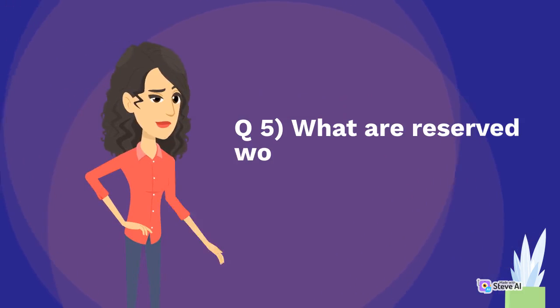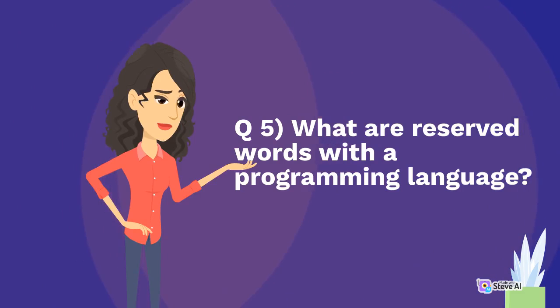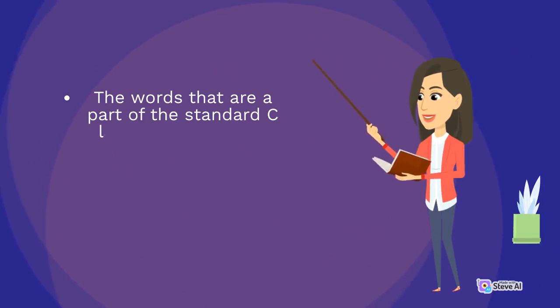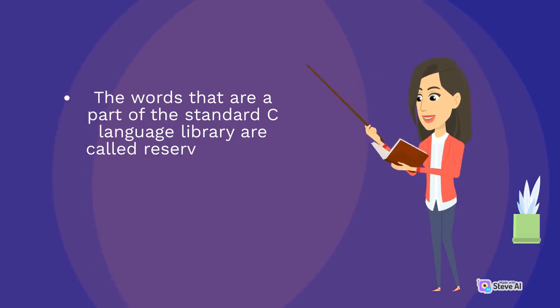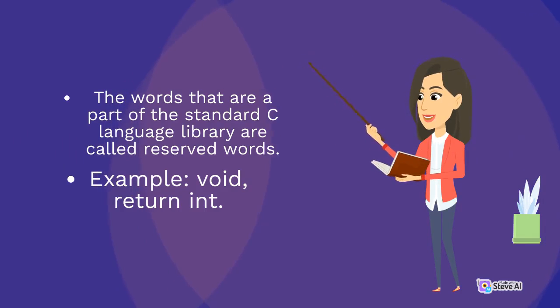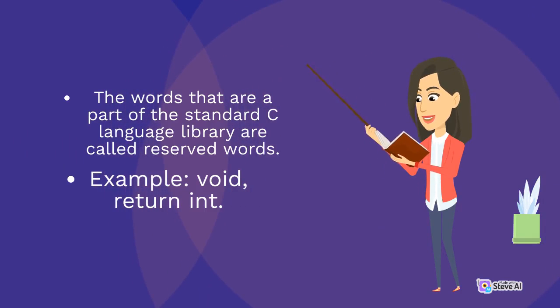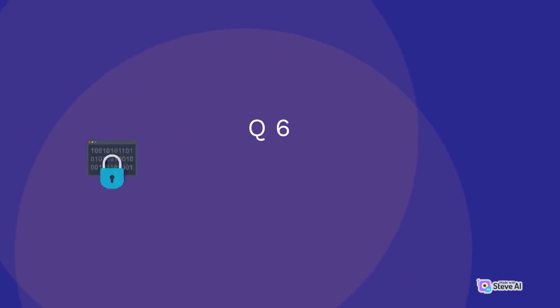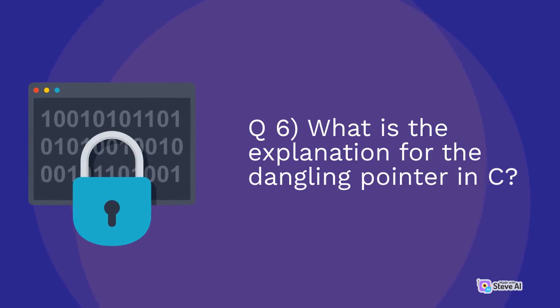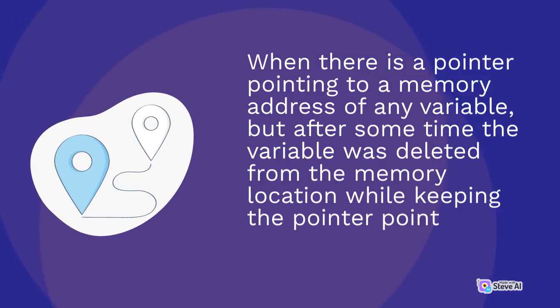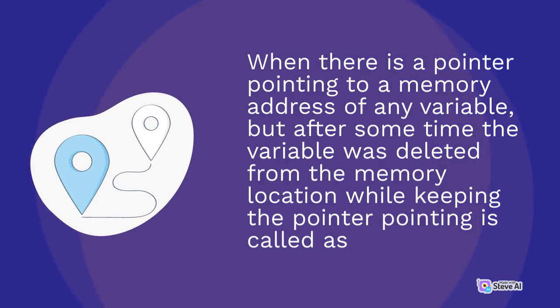Q5. What are reserved words in a programming language? The words that are a part of the standard C language library are called reserved words. Example: void, return, int. Q6. What is the explanation for the dangling pointer in C? When there is a pointer pointing to the memory address of a variable, but after some time the variable was deleted from the memory location while the pointer keeps pointing, it is called a dangling pointer.